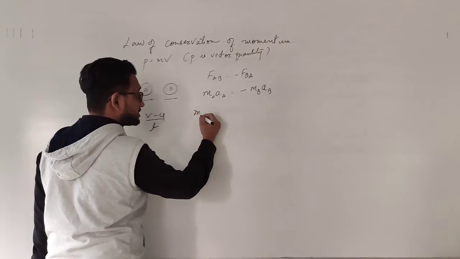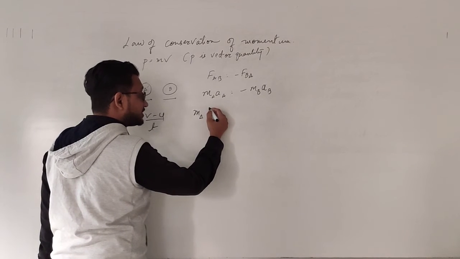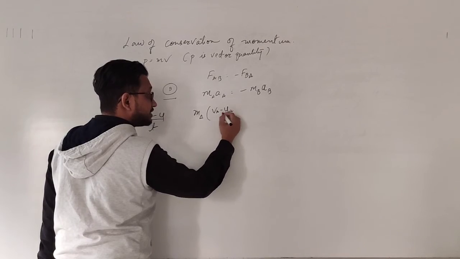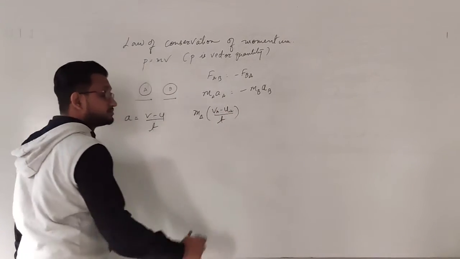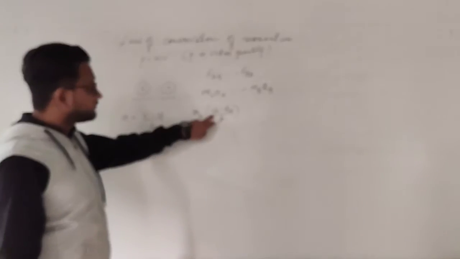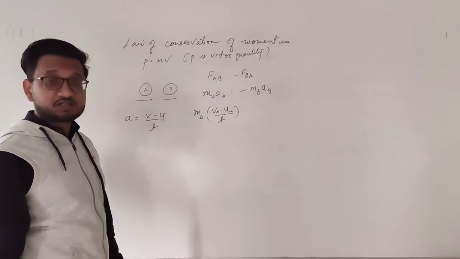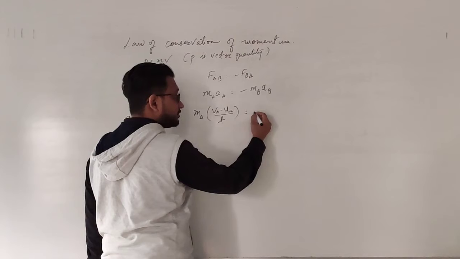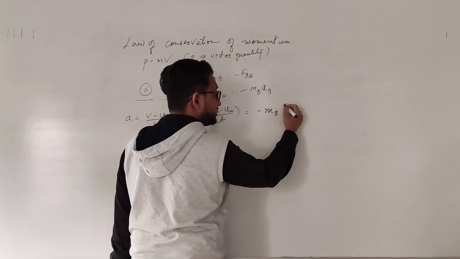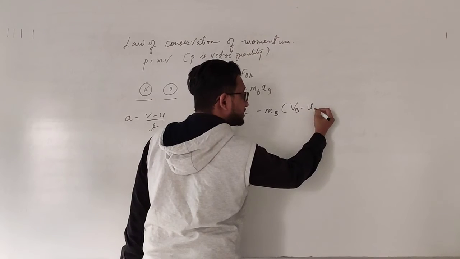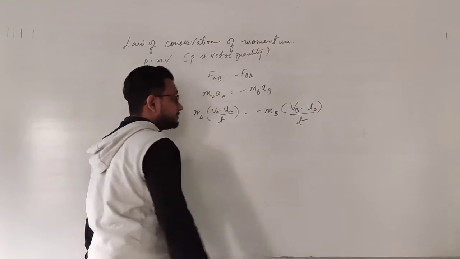So I am writing mass of ball A, and over here I am writing VA minus UA upon time. That is final velocity of ball A minus initial velocity of ball A. Similarly, over here minus MB, final velocity of ball B minus initial velocity of ball B upon time taken.